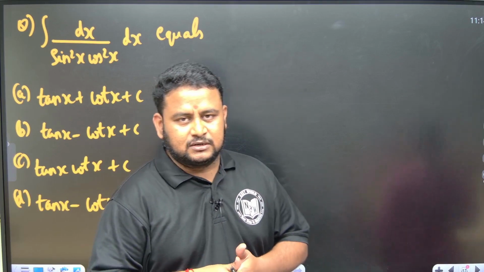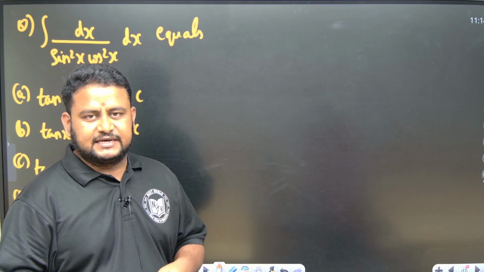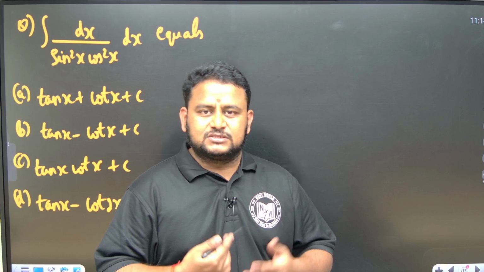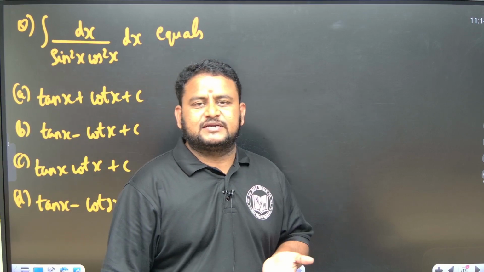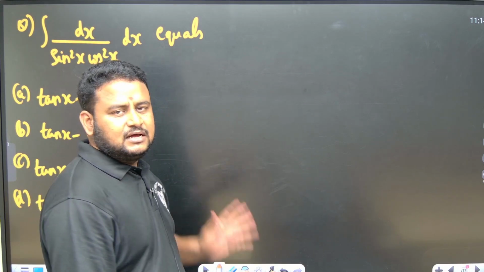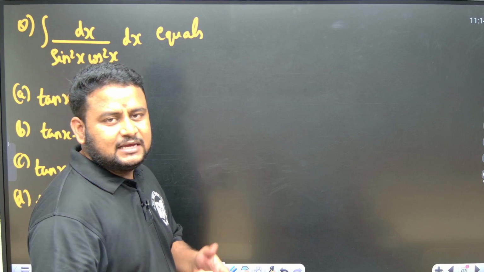So how to do that? For that we have various methods. One is integration by substitution, integration by parts, integration by partial fractions, some special cases of integrals, and also integration by trigonometric substitution. So sometimes we have to do manipulations in the question itself to bring it to a form where you can directly apply the formula.